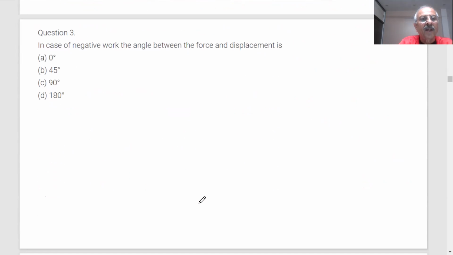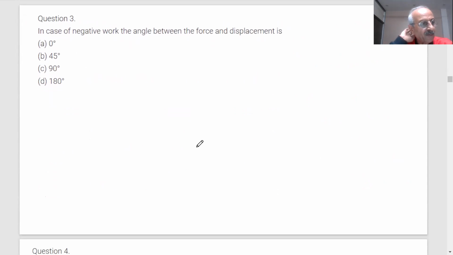Okay. Another question is coming, student. In case of a negative work, the angle between force and displacement. Now here something interesting, student. When we discussed work, first you think about it, then I'm going to discuss it. In case of negative work, the angle between force and displacement: 0 degree, 45 degree, 90 degree, 180 degree, student. What is our answer?